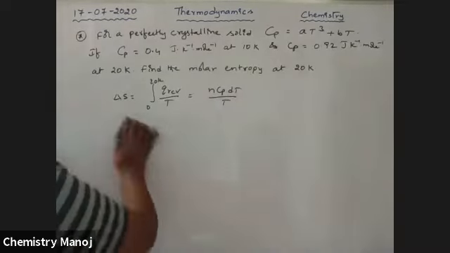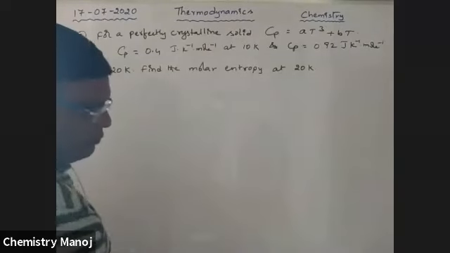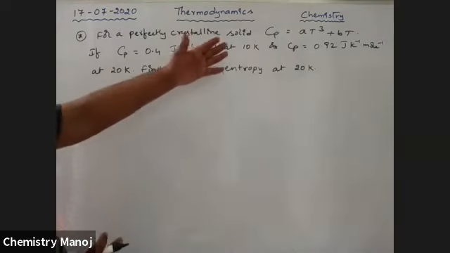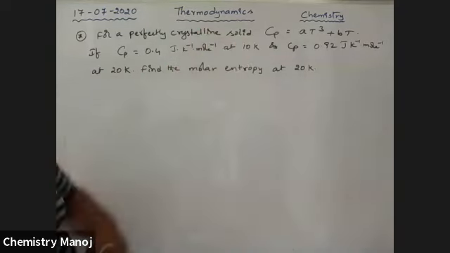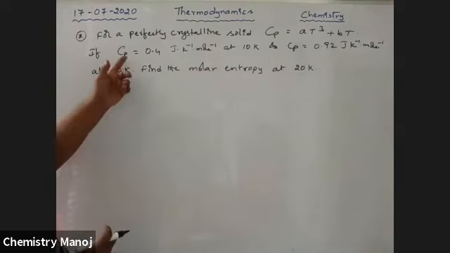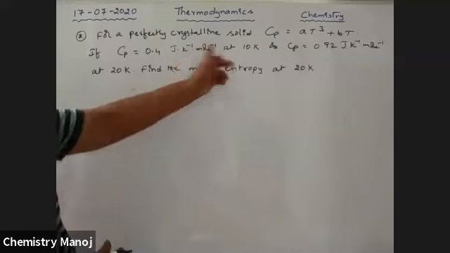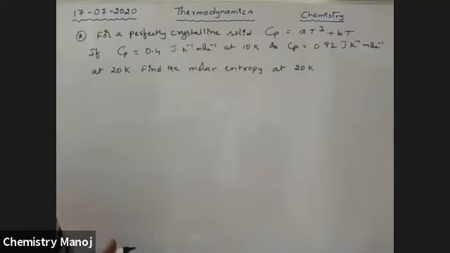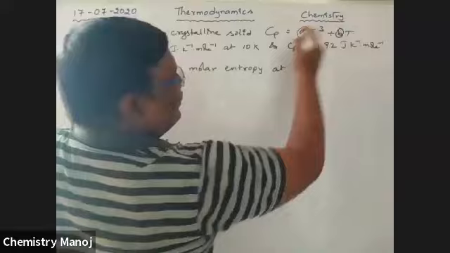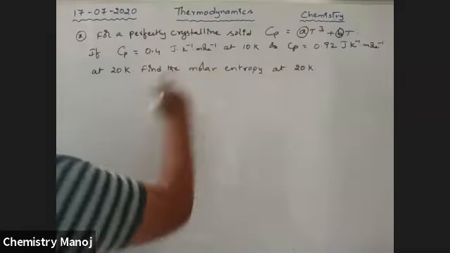So we want to calculate the delta S value at 20 Kelvin, but the given value is Cp as A T cubed plus B T. First of all, calculate the Cp value at 10 Kelvin, substitute the temperature values. So first I am going to find out how much is the A value and how much is the B value in Cp by using these two values.